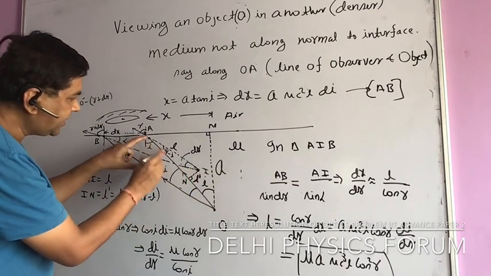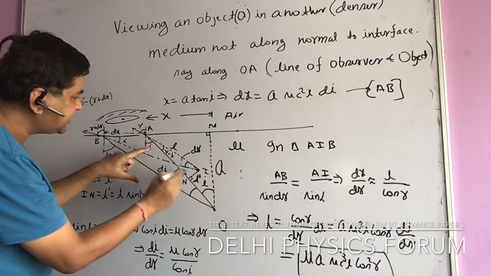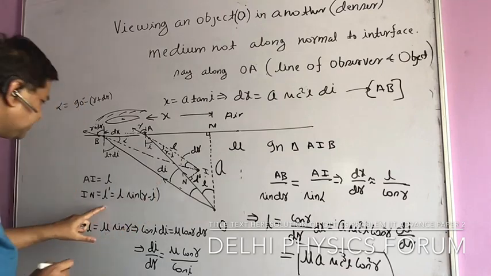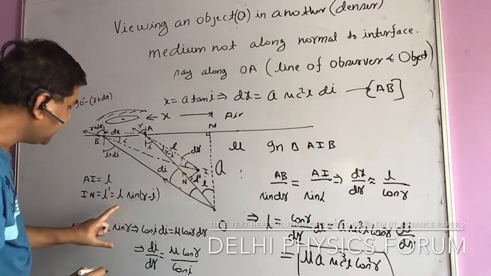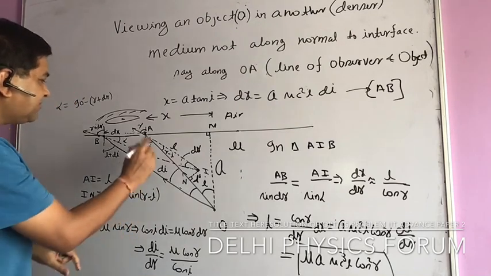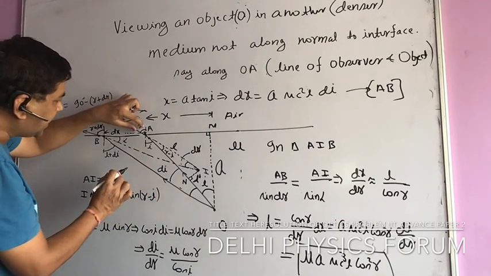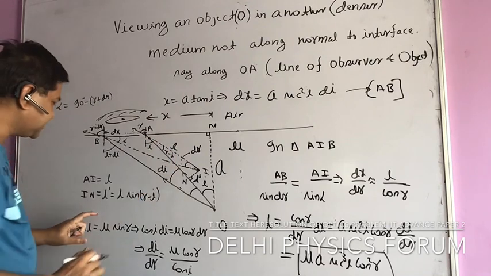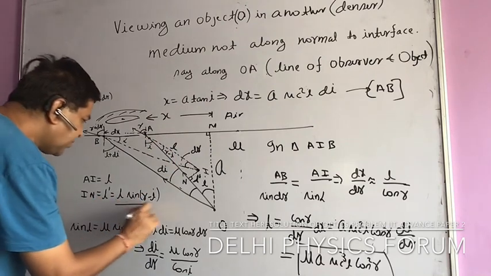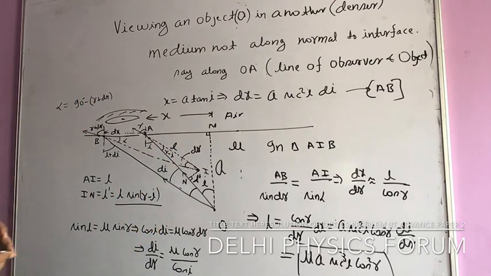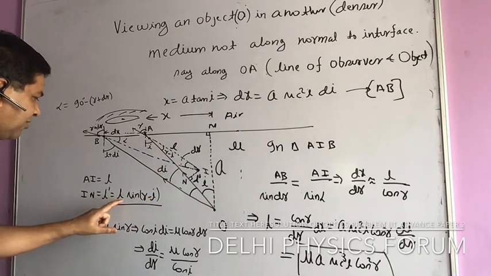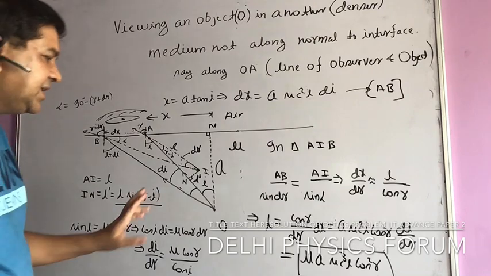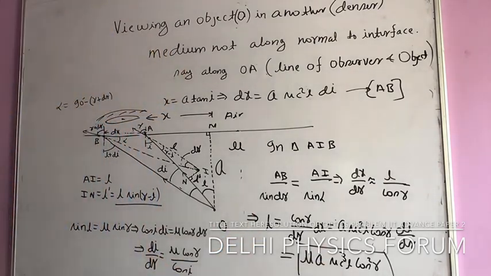So we are getting IN, that is L dash, equal to L sine of r minus i, from triangle AIN. Why is this r minus i? Because this total angle is r and this is i, so this difference is r minus i. So basically, from the line of object and observer, the image that forms is at a distance of L sine of r minus i. And what is L? L is this distance.